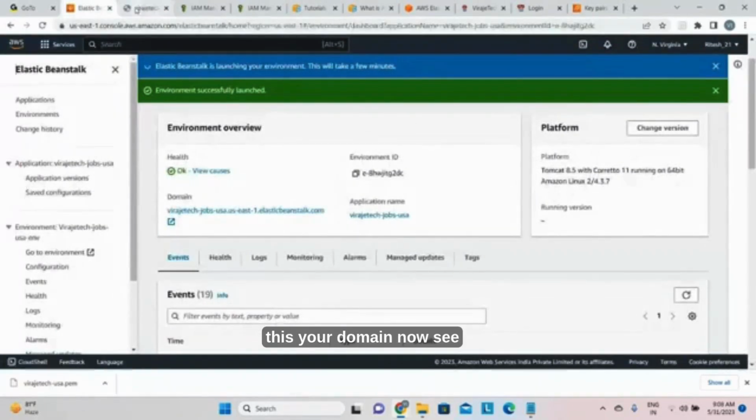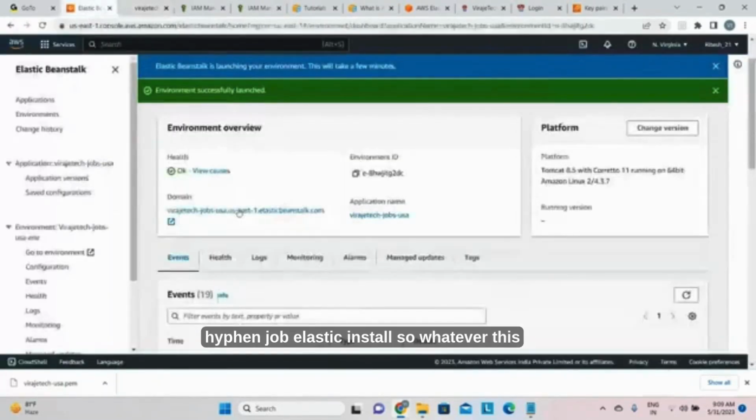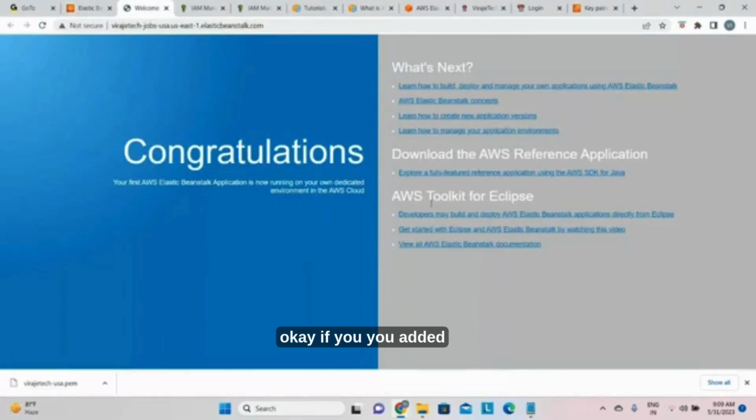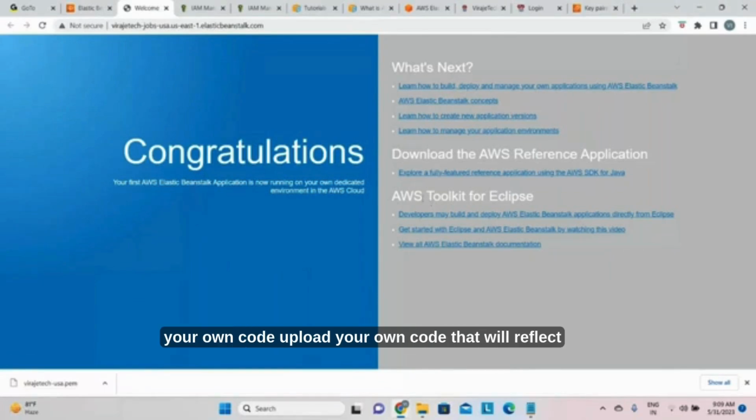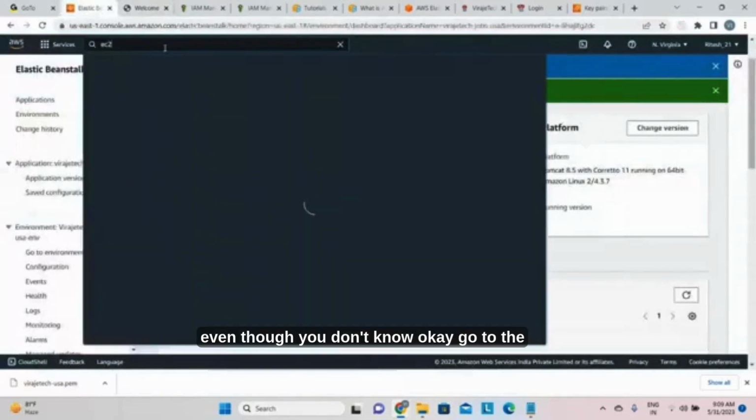Okay, now see virajetech.com hyphen job Elastic Beanstalk. So whatever the templates are, it will come. Now you can see what things are created here. Now you can see the welcome page. Okay, your website is launched. Okay, if you upload your own code, that will be reflected. Okay, now what things are created, even though you don't know.